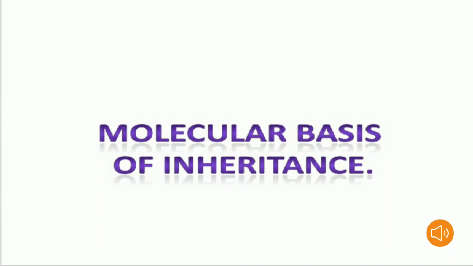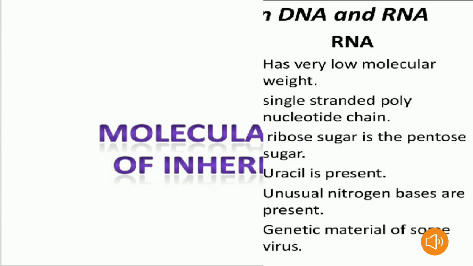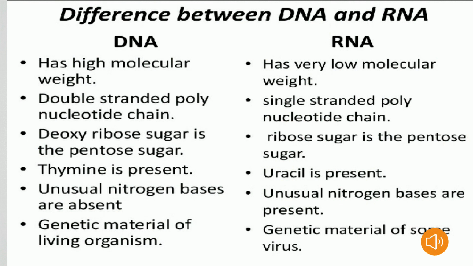Chapter 6, Molecular Basis of Inheritance. Differences between DNA and RNA. Coming to DNA, the first point: DNA has a high molecular weight. Coming to RNA, it has a very low molecular weight compared to DNA.